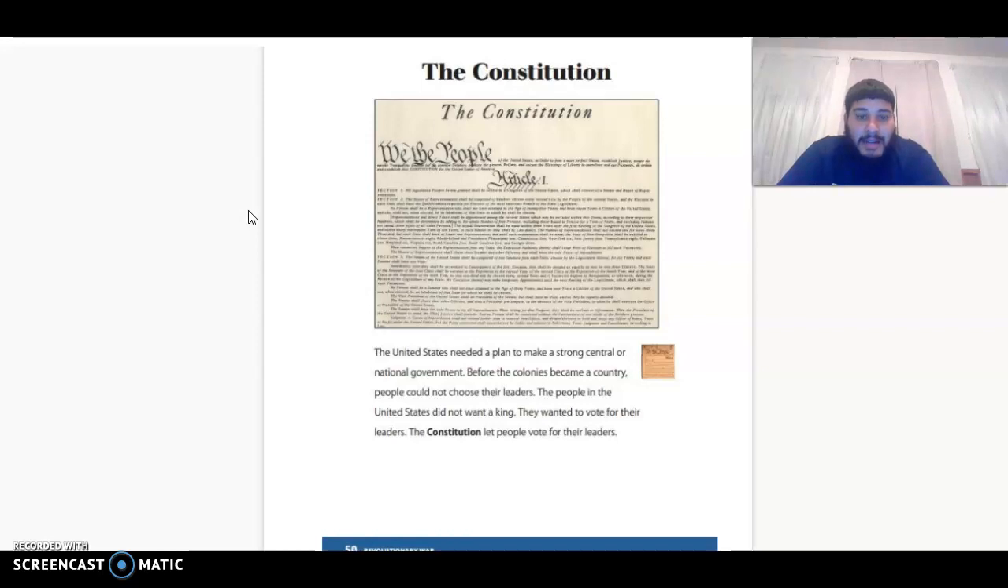The United States needed a plan to make a strong central or national government. Before the colonies became a country, people could not choose their leaders. The people in the United States did not want a king. They wanted to vote for their leaders. The Constitution let the people vote for their leaders.